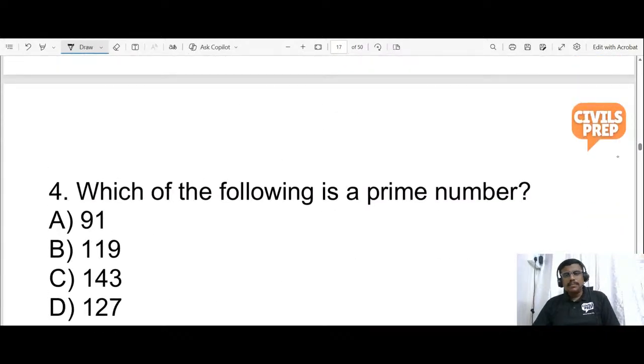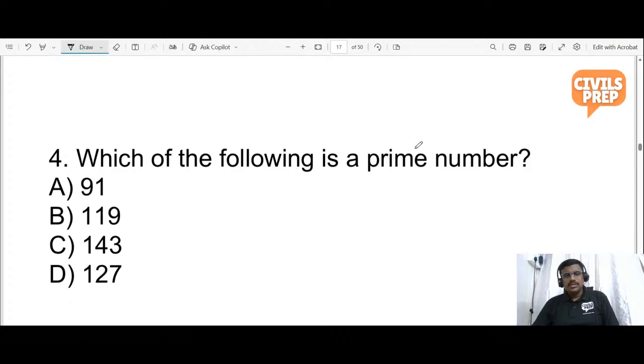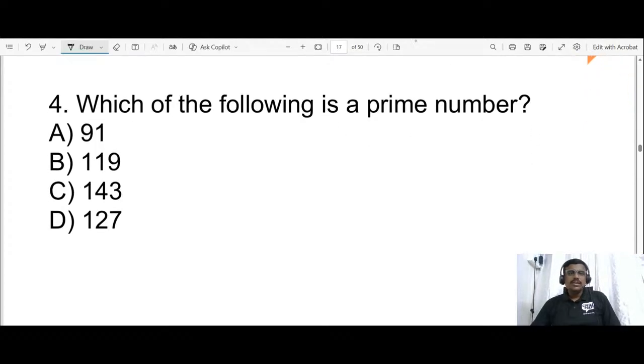Which of the following is a prime number? Use the tactics which I have discussed in the earlier class. Find which of the following is a prime number. What is the rule for getting a prime number?